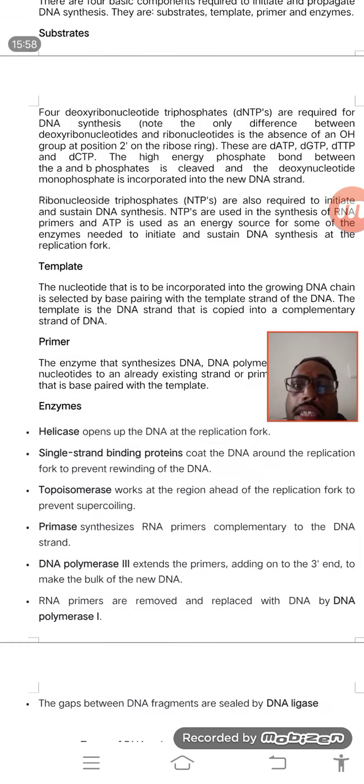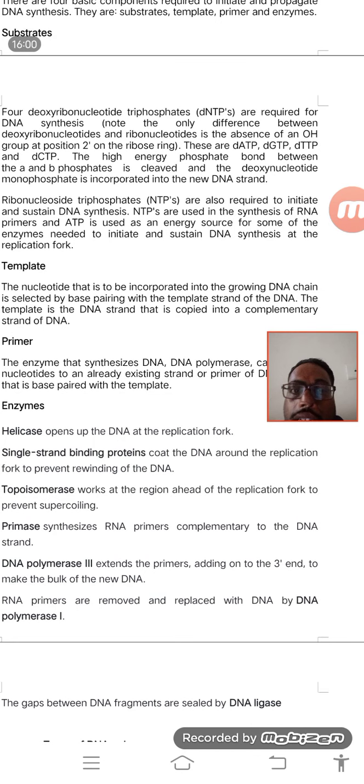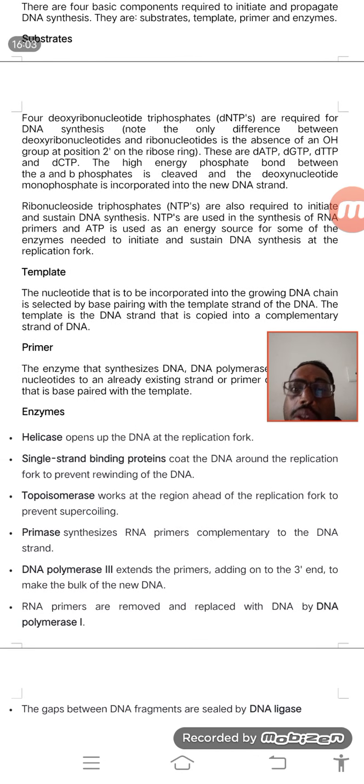Then there is the single stranded binding protein. We will discuss the functions of this later. Then topoisomerase, primase, then DNA polymerase, and in your textbook it is given as RNA dependent DNA polymerase.